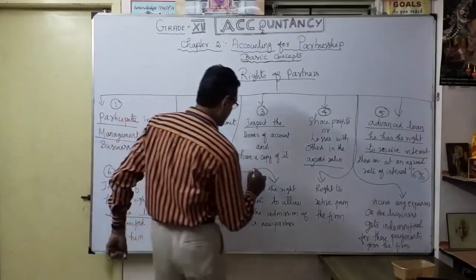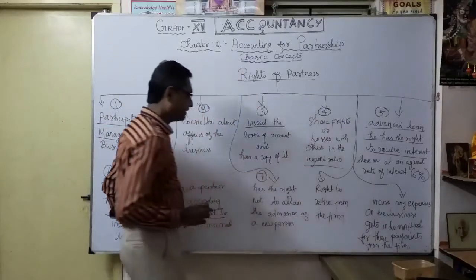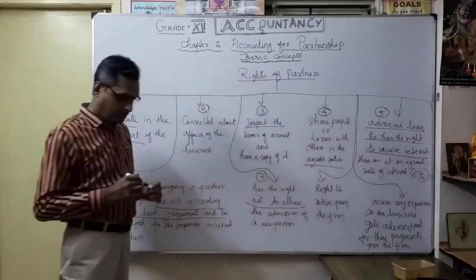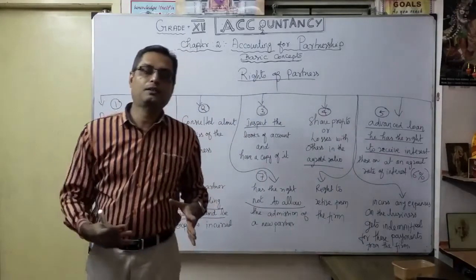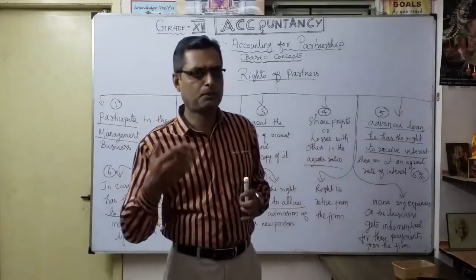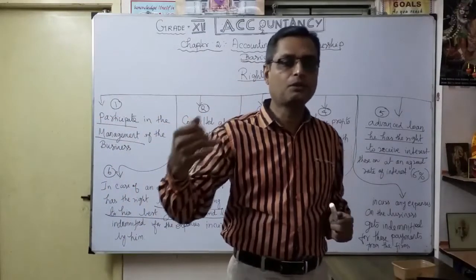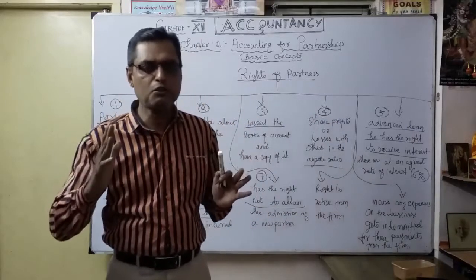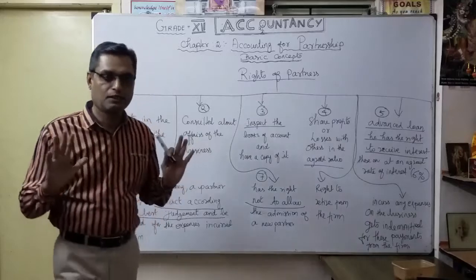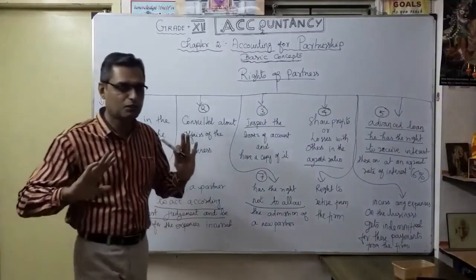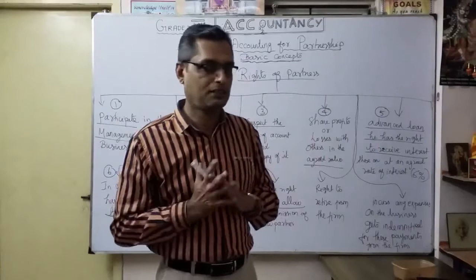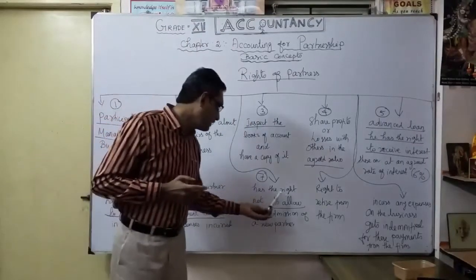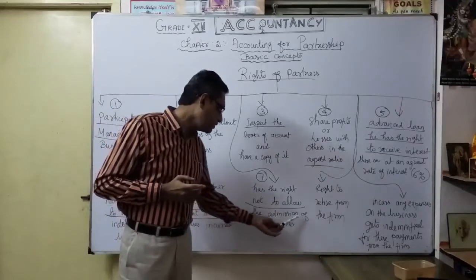Now the seventh right, it's very, very important. He has the right not to allow. See this word, what does that mean? Suppose one of the partners plans to bring someone to enter our business. The other partner can object. I have a right to object. No need, only we three are enough to run the business. No question of a fourth person. Maybe there are many reasons, maybe the sharing will be affected. That's what it means: a partner has a right not to allow the admission of a new partner.